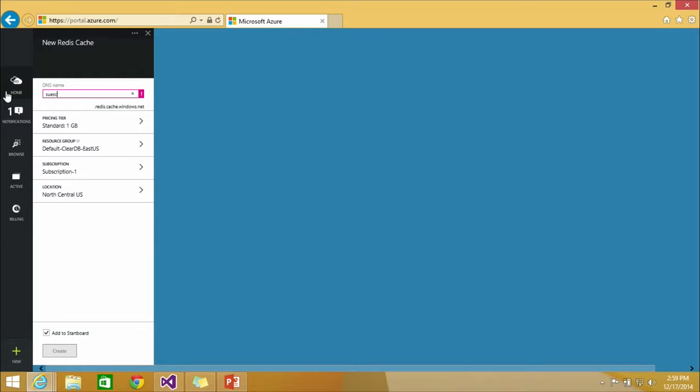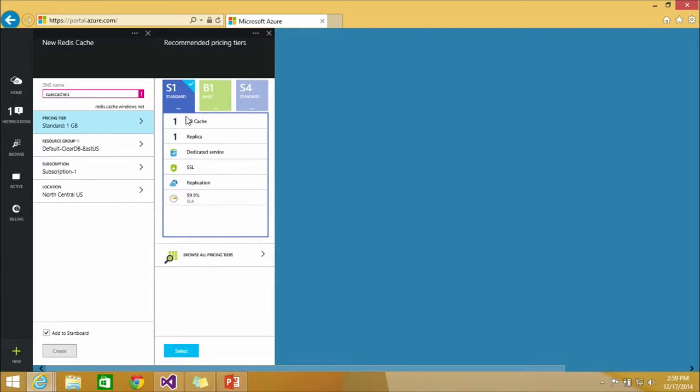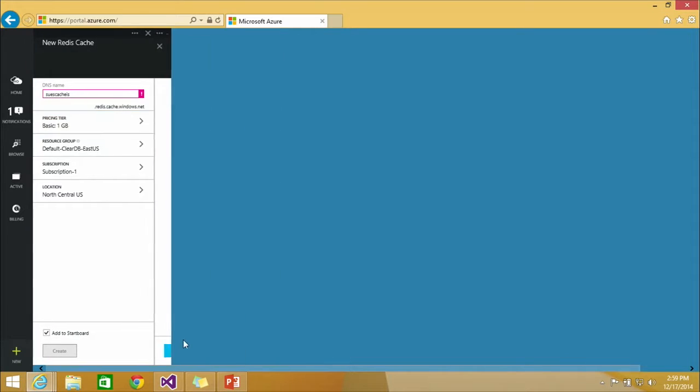So, you'll notice here that you can go in. I'll go select the rest, don't worry about it. I can pick the pricing tier. So the pricing tier in this case, for what I'm doing, is a very small database. I'm going to be fine with the basic tier, which is cheaper. It's going to use up my credits less quickly. So I'm going to pick the basic tier, and I'm going to select that.